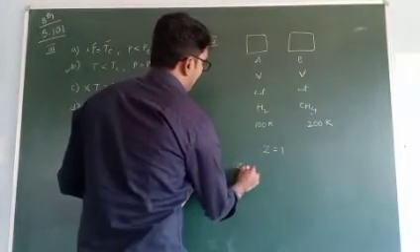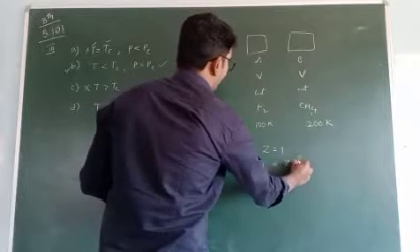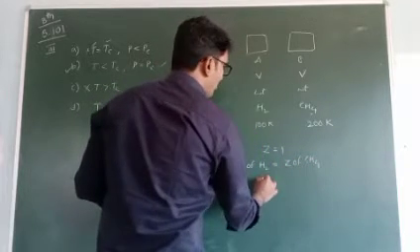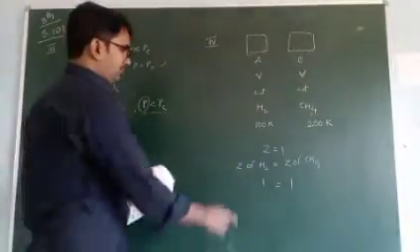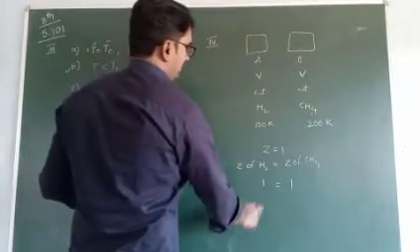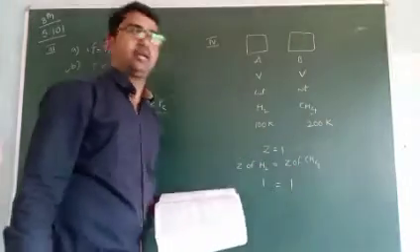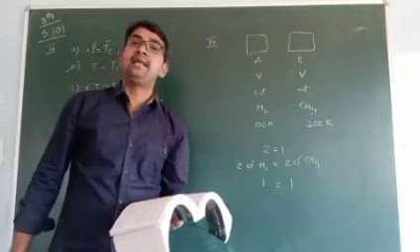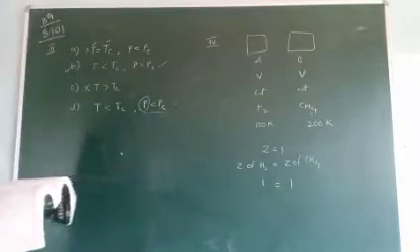Because the compressibility factor Z of H2 must be equal to the compressibility factor of CH4, because both values are 1 and 1. For the second one the compressibility factor is also 1, because these two maintain ideal behavior. This one completed.